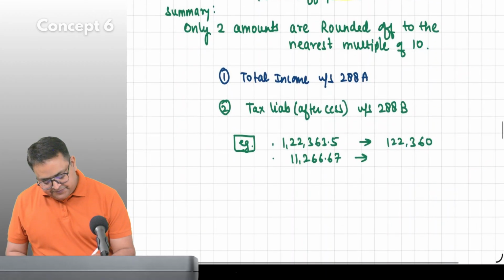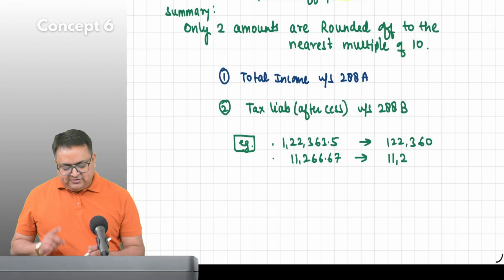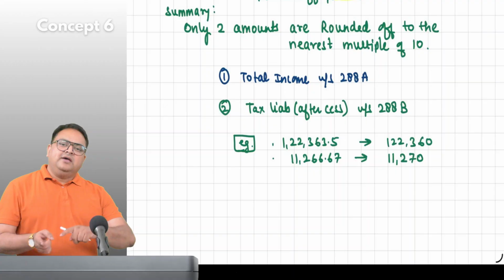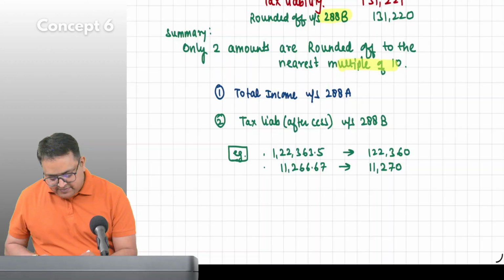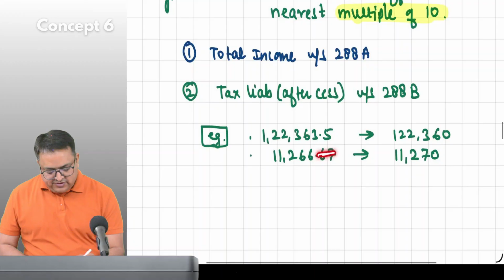Tell me. 11,270. 67 or 70? 70. Always it should be in multiple of 10. Correct? So it is 66, so don't look at this. It was 66, so it will go to the next number. So it will be 70.